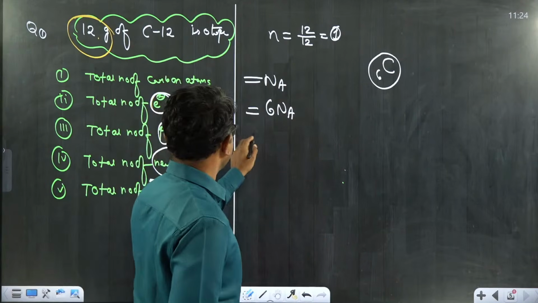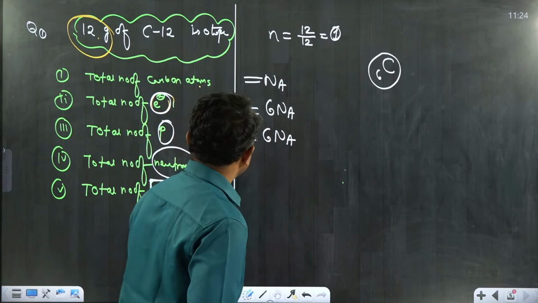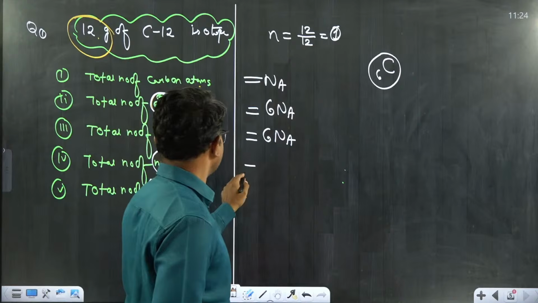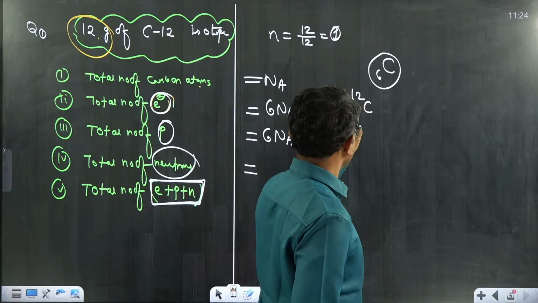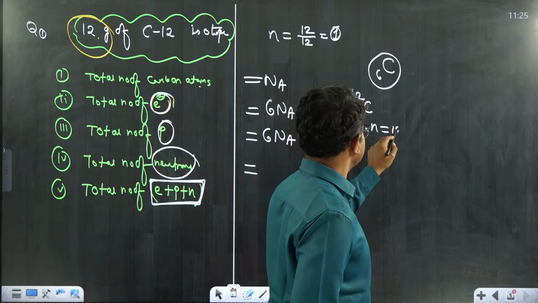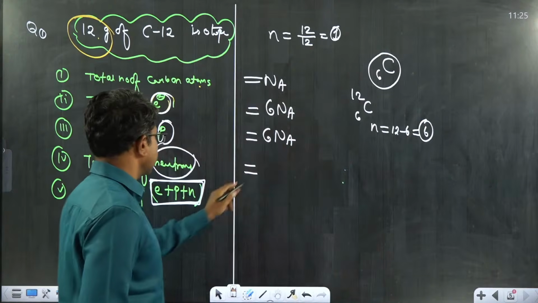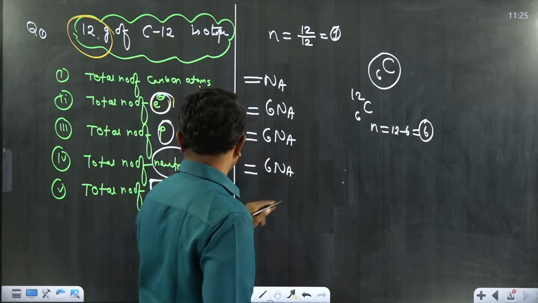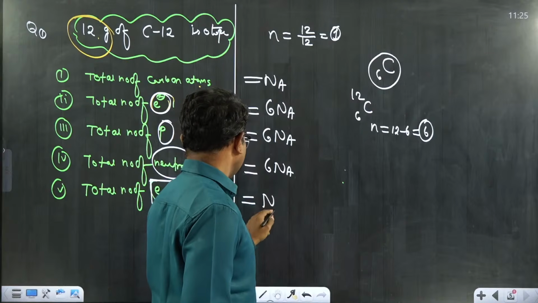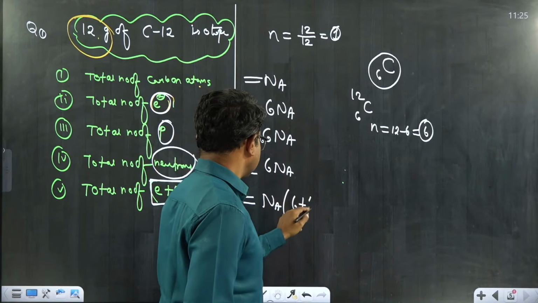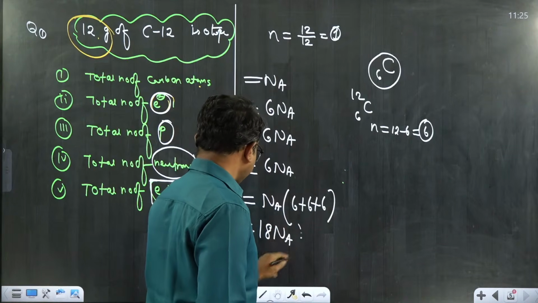How many protons will be present? Since this is a neutral atom, we have 6 Na protons. How many neutrons are present? As we know, the mass number of carbon is 12, so the number of neutrons is 12 minus 6. Each carbon has 6 neutrons, therefore we have 6 Na neutrons. Altogether, if they ask for the total number of electrons, protons plus neutrons, it is Na times 6 plus 6 plus 6, so we have 18 Na particles.